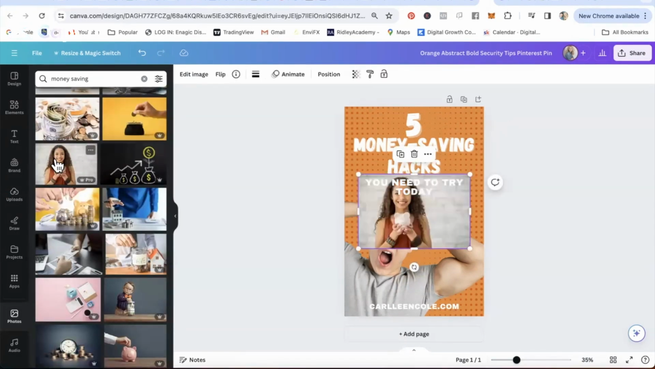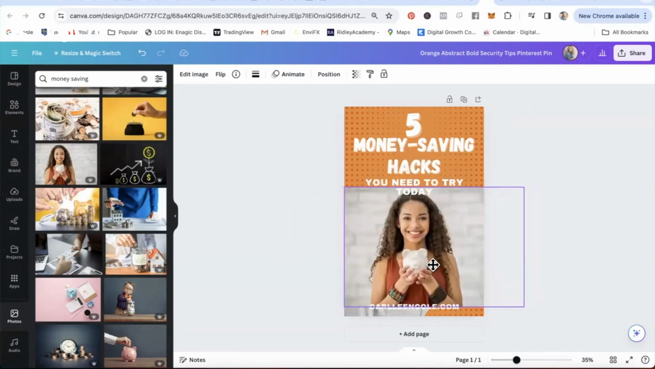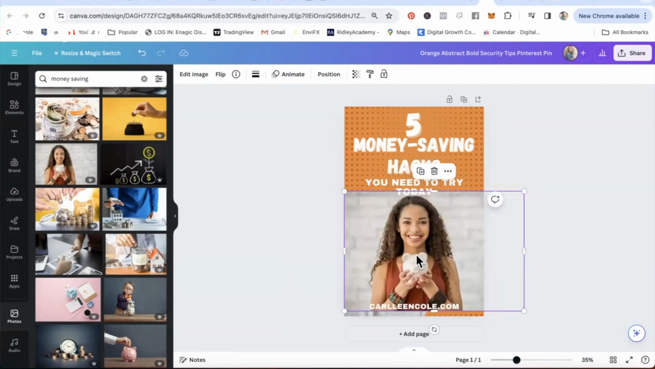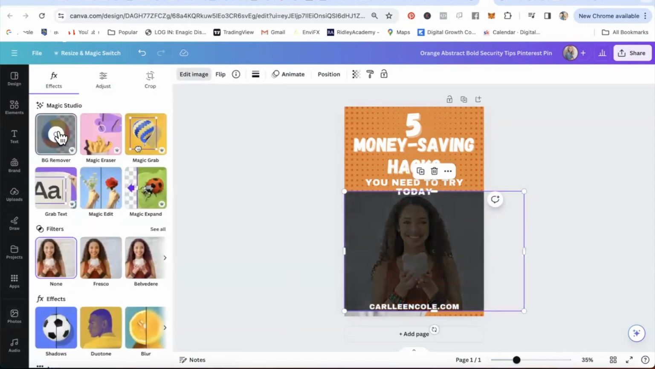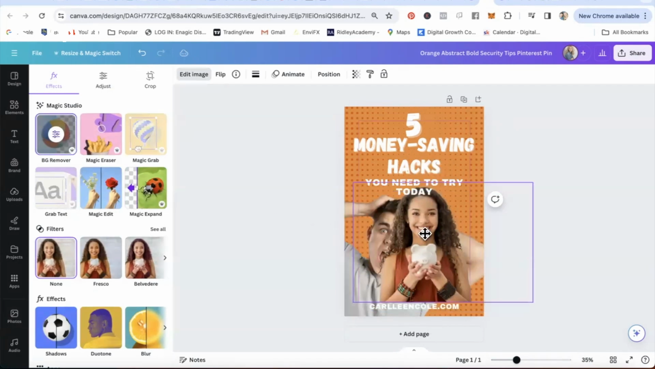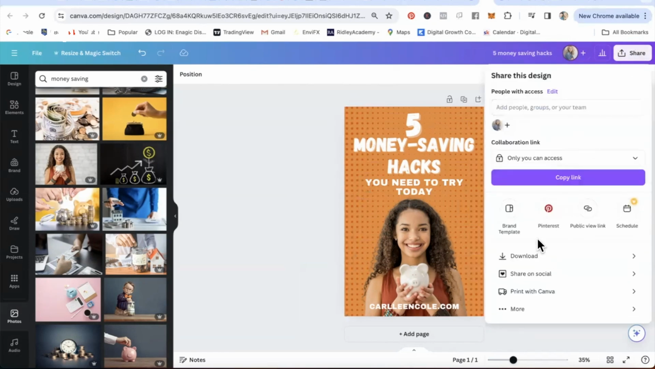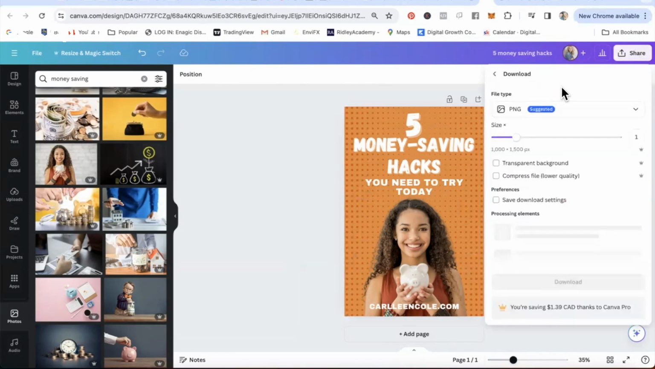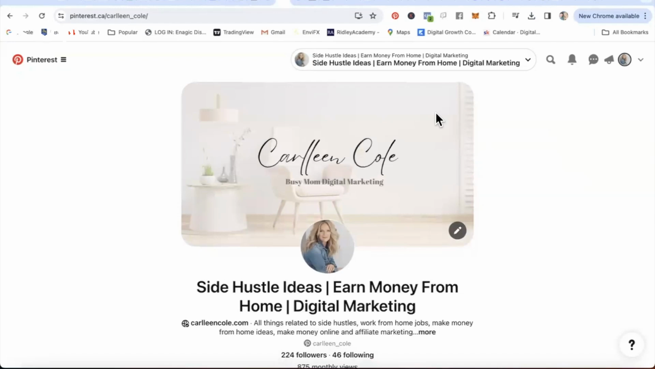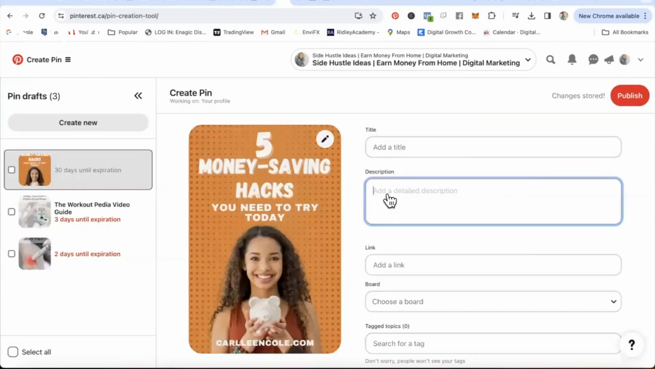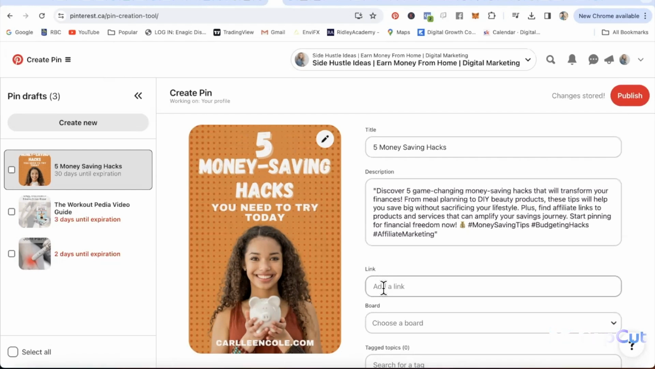if you like this picture here, I like how she's holding the piggy bank, and it's a person too. And this is where the magic of AI can come in handy. So when you have that highlighted, go to Edit Image, Background Remover. There you go. It's just her now, see? So you delete the guy, and there you go. And then you just hit the download button, and then download again. Then you're going to go over to Pinterest, upload your pin to Pinterest. Okay, you're going to add a title, a description, link it back to your blog here, and watch the traffic roll in. And there you have it.